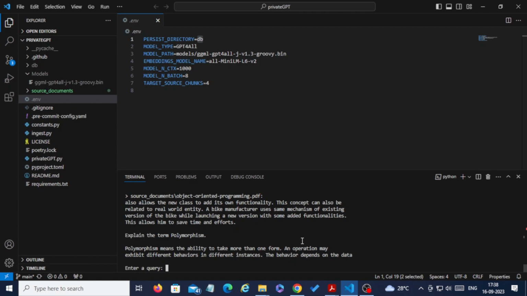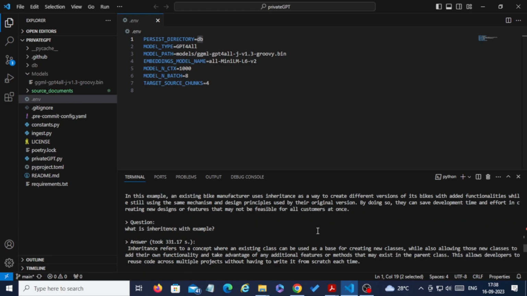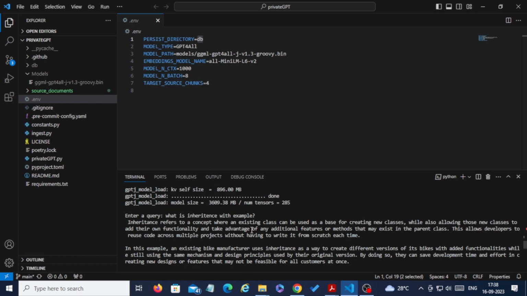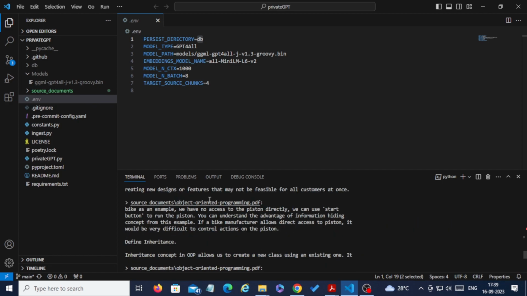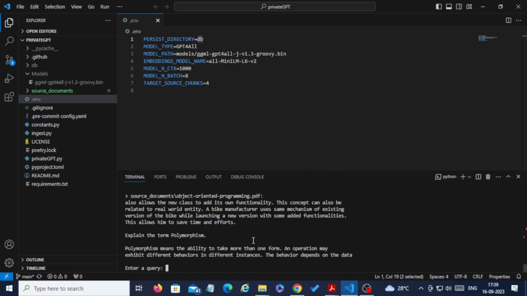You can see that the offline Chat GPT has given me the answer by reading the offline documents. In this sentence you can see the answer, and it is also showing me from which document it picked it. Just enter exit to exit from the application.